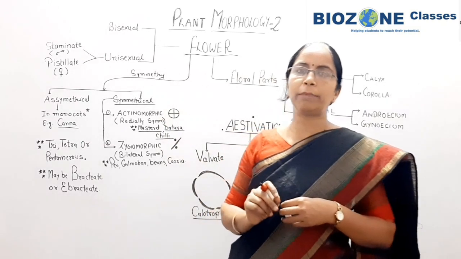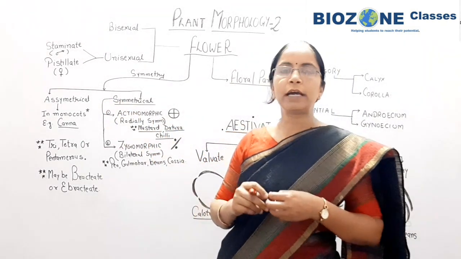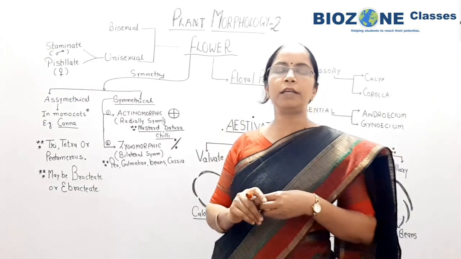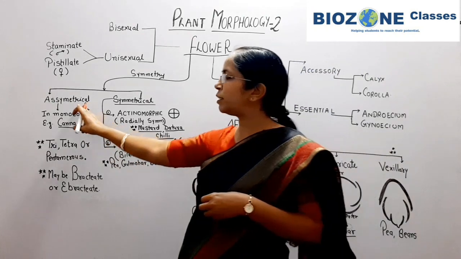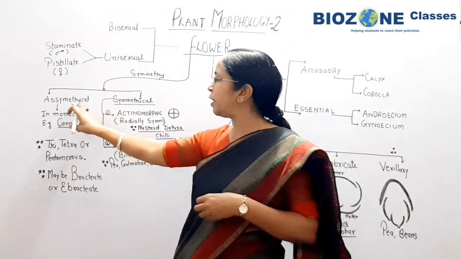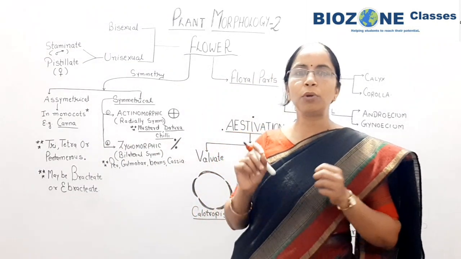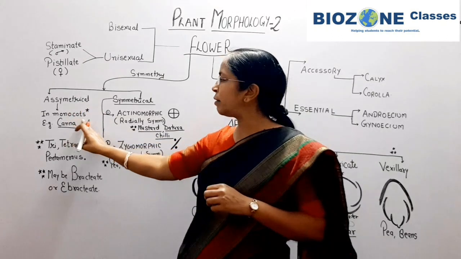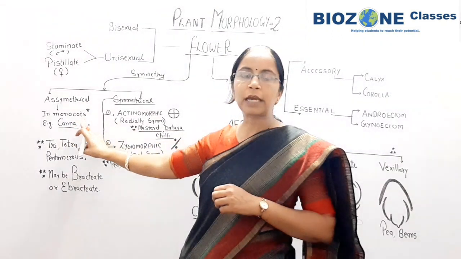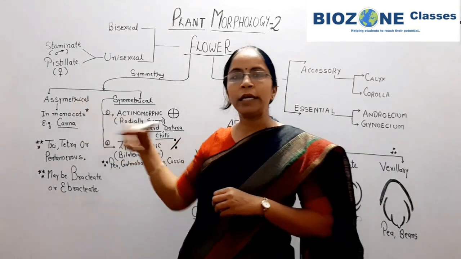Asymmetrical means the flower cannot be divided into two equal halves from any of the axes. In asymmetrical flowers, the predominant example you remember is that monocot flowers are always asymmetrical, and the common example is canna. Canna is a monocot and this flower shows asymmetry.